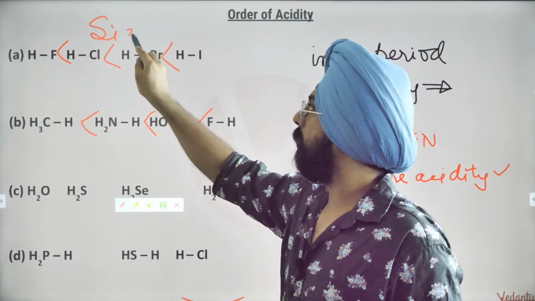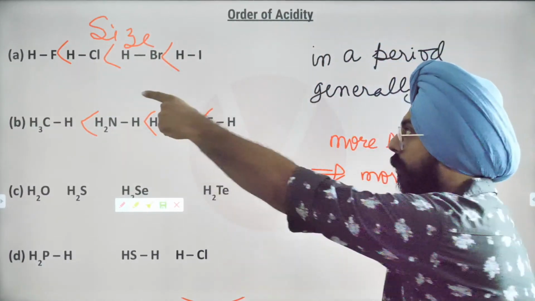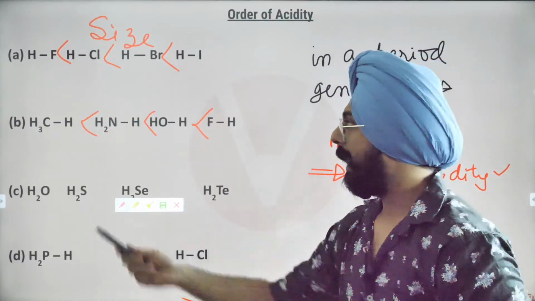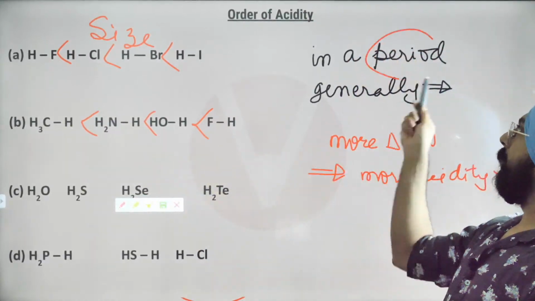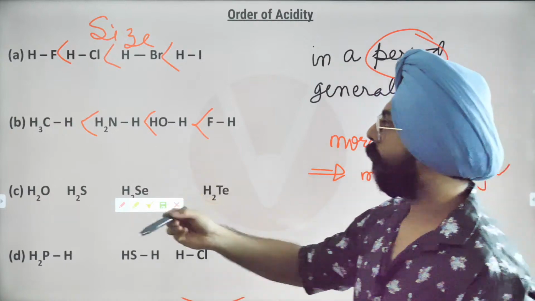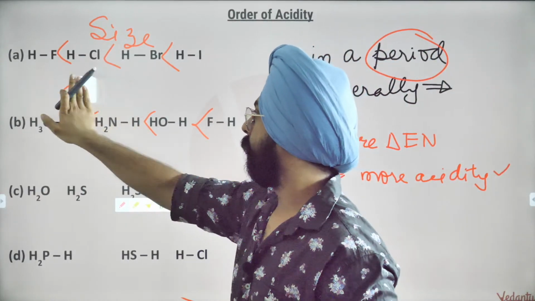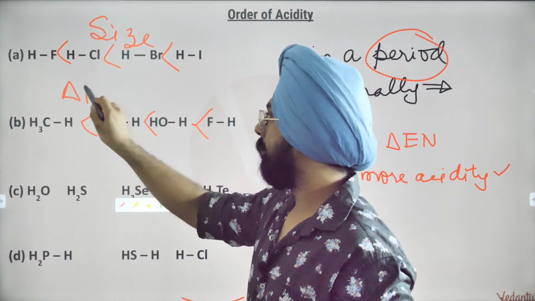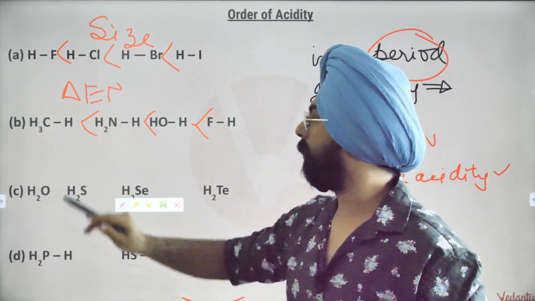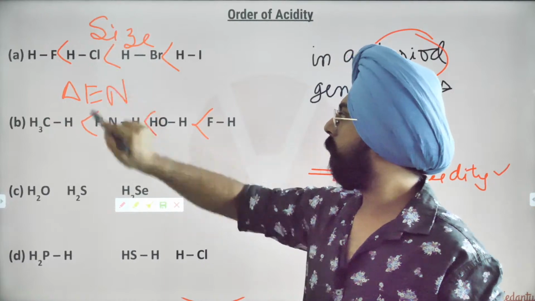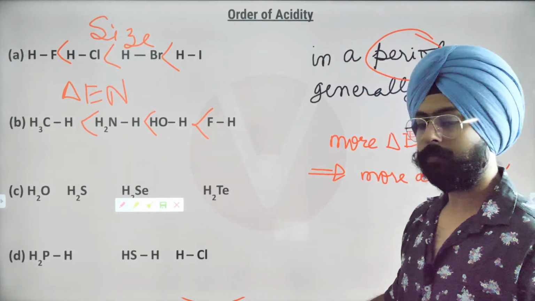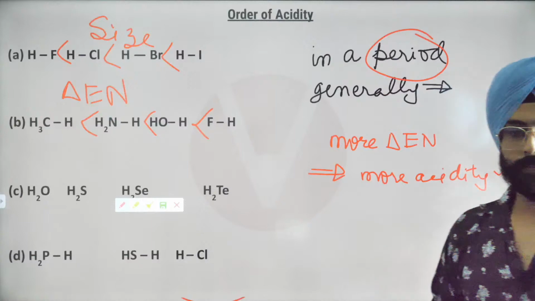There we considered size because they belong to the same group. In the second case, they belong to the same period. Yes. So over here, you have to talk about electronegativity difference. Delta EN is what matters over here. Got it? Fine.